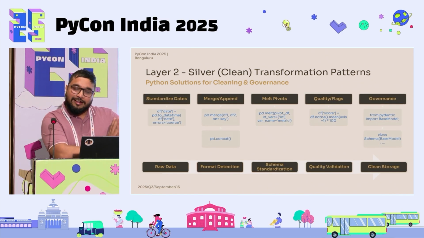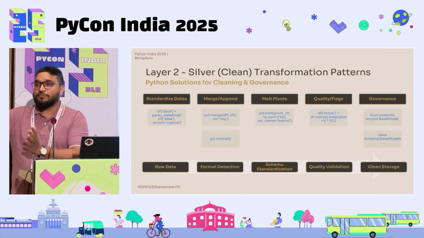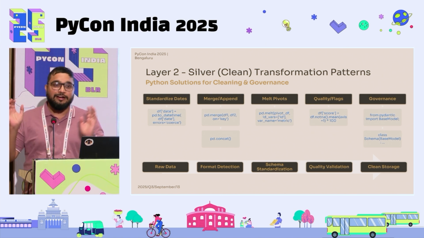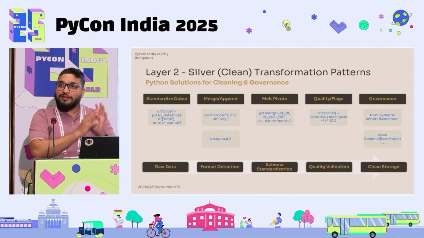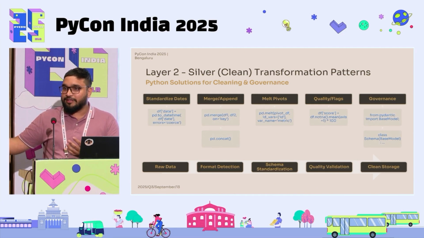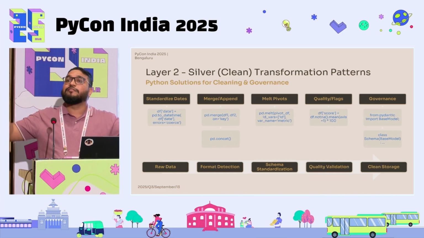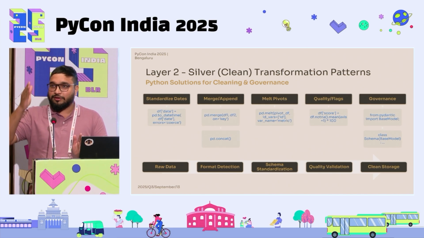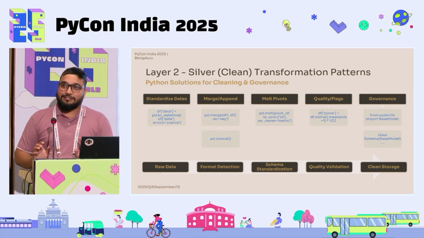It's not just standardizing dates and appending and flattening out. You also assign quality scores to each of your data, and you make sure that governance is being followed. A lot of metadata is being captured. If something is supposed to become MMDD and your code is to transform it into YYYYMMDD, it has to be done. Otherwise, break, stop everything, notify everyone that today's ingestion job has failed. But do not cross the silver layer by doing manual ad hoc fixes.